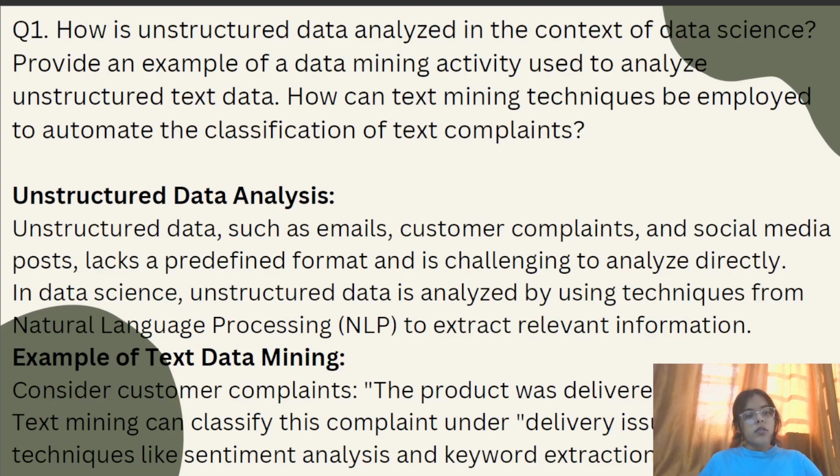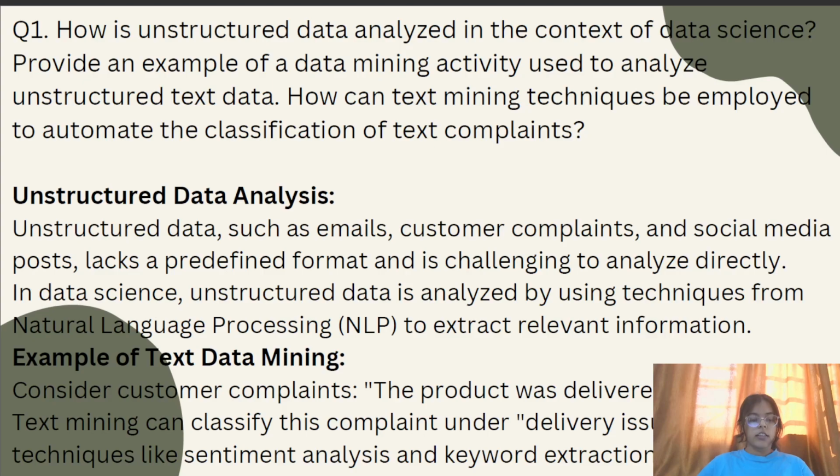So the first question was, how is unstructured data analyzed in the context of data science? Provide an example of a data mining activity used to analyze unstructured text data, and how can text mining techniques be employed to automate the classification of text complaints?